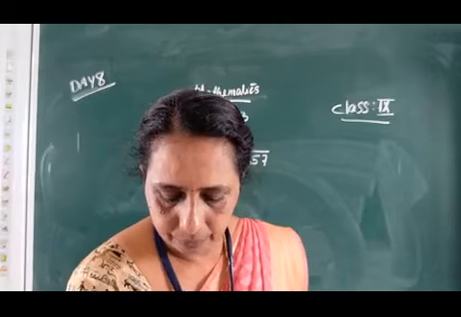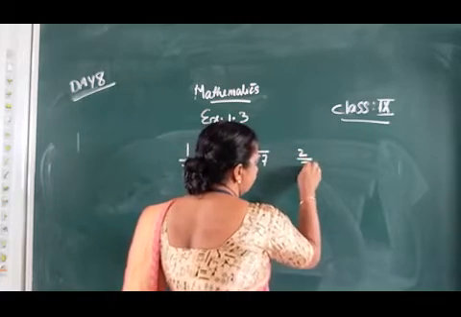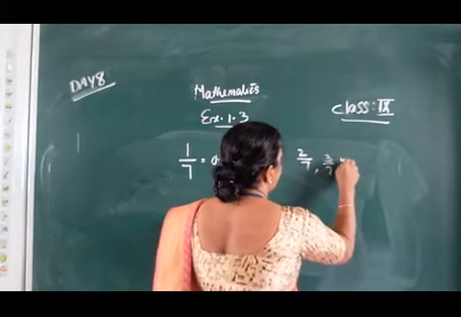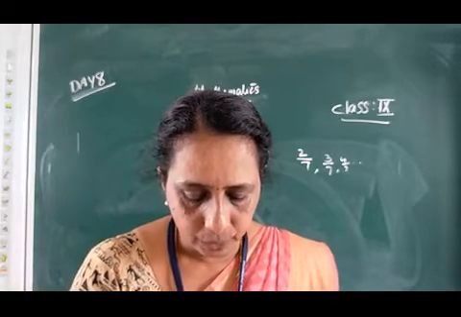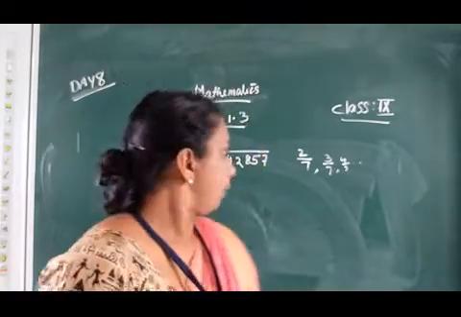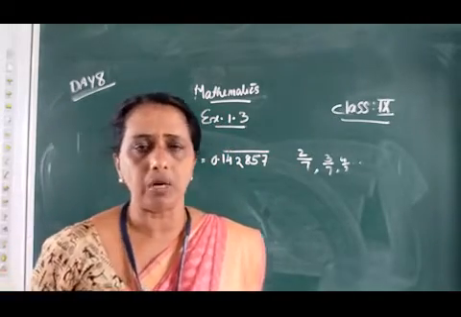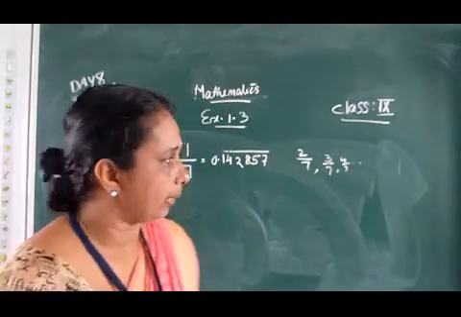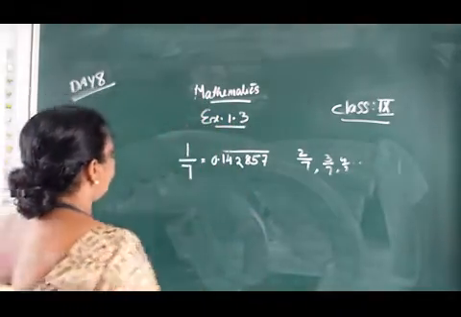Can you predict what the decimal expansion of 2 by 7, 3 by 7, 4 by 7, etc., up to 6 by 7 is, without actually doing the long division? You have to predict, no need to find out by the long division method. Another method you can use to find the value of 2 by 7, 3 by 7, 4 by 7, etc. 1 by 7 is given.